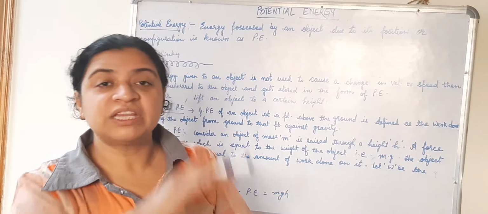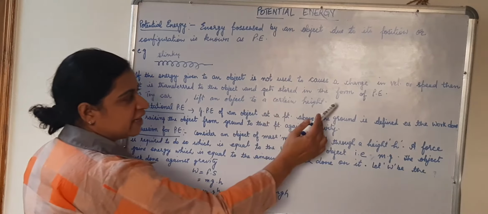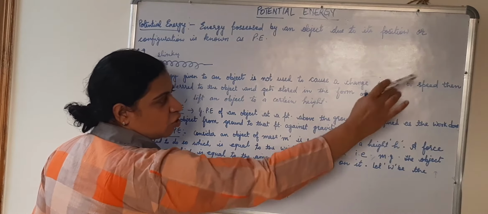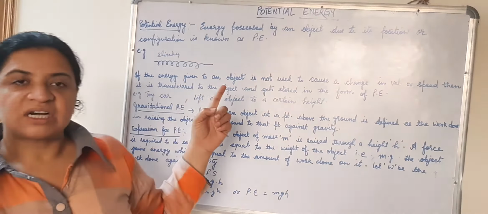Another example I'll give you. Lift an object to a certain height. Suppose you are carrying a stone, you take it to a certain height. You do not release the stone down. You have done some work on carrying the stone from the ground to a certain height. That work done got stored in the stone in the form of potential energy, because you have not released it, and that has not caused any velocity or speed, but your energy has got transferred to the stone and it is stored there for the time being, till the time you do not release it.